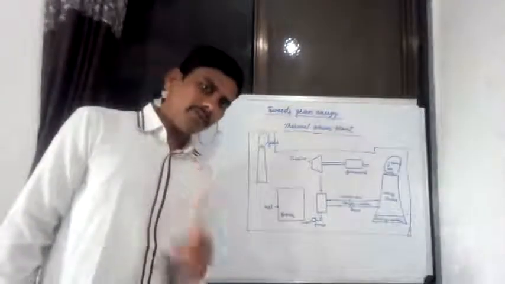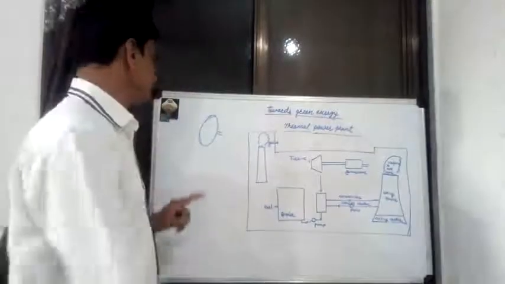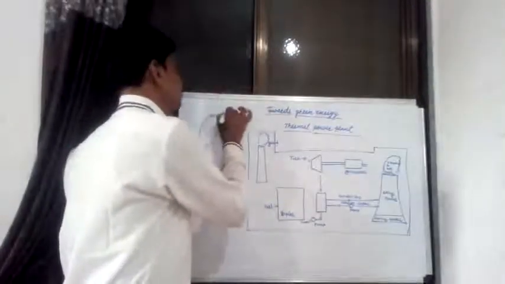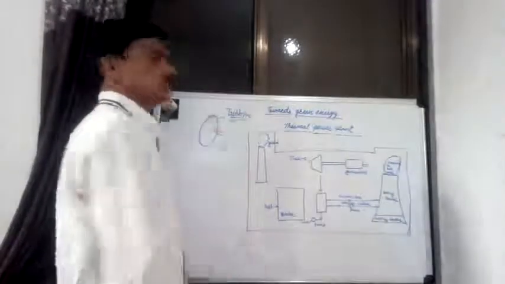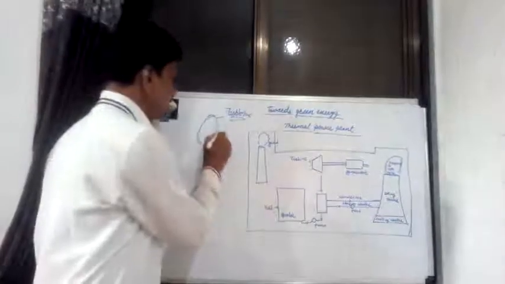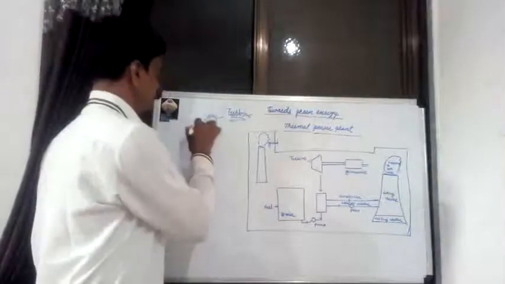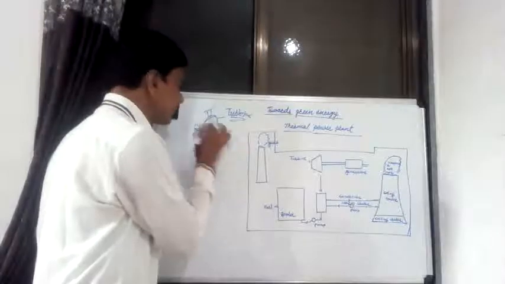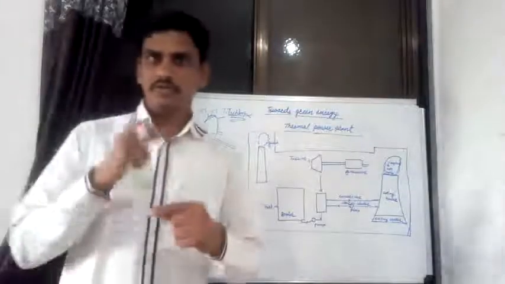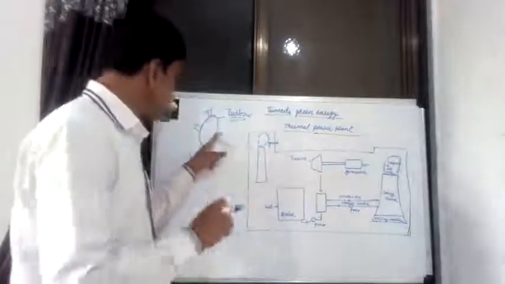And in that generator, the most important part is known as the turbine. Now this turbine has blades, and the blades of that turbine are rotated.